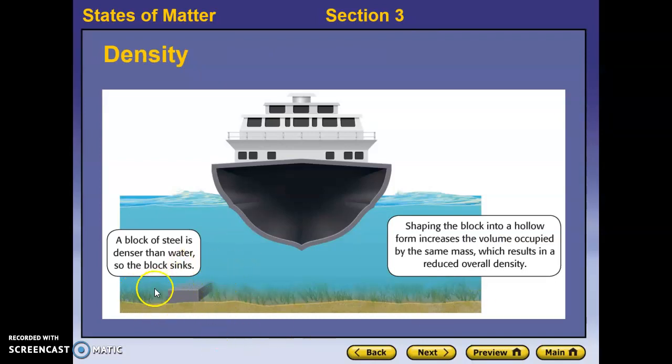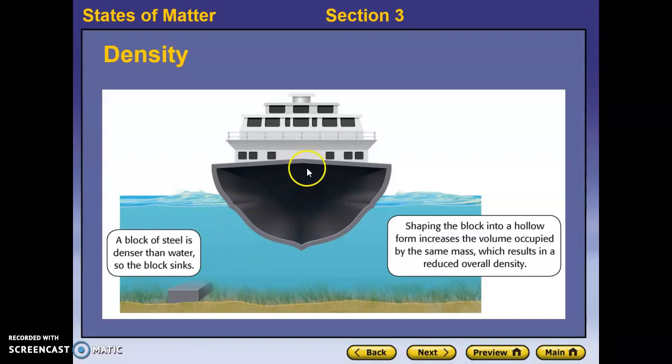Well, we can take something like a large piece of steel that truly is more dense than water when it is in a block, because its large mass is in a small volume. We have a high density.